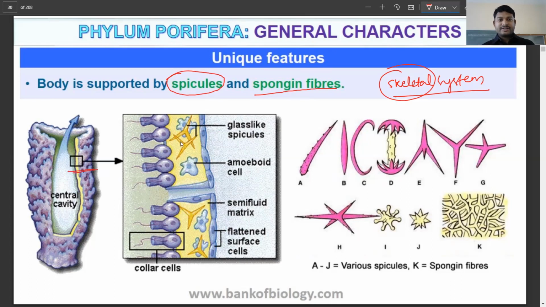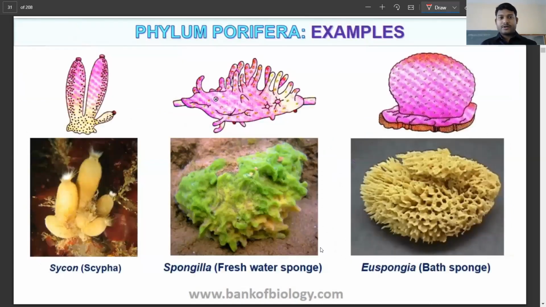As you can see here, this is the outer surface, and the glass-like spicules and the spongins together form this entire structure that gives the organism support.